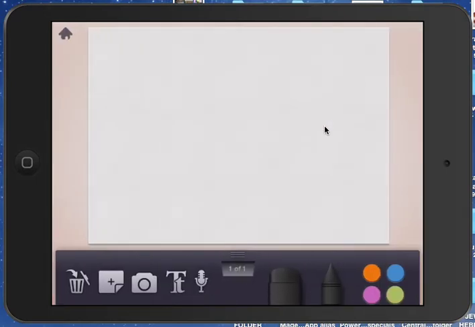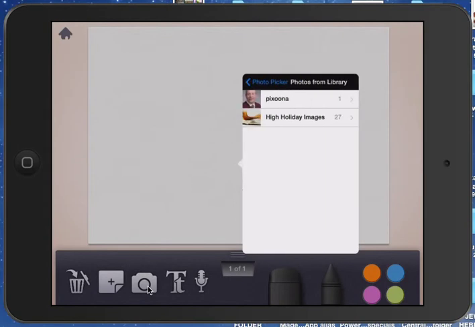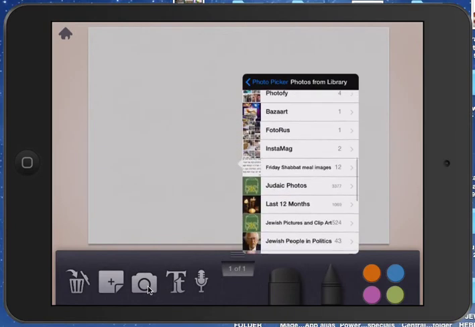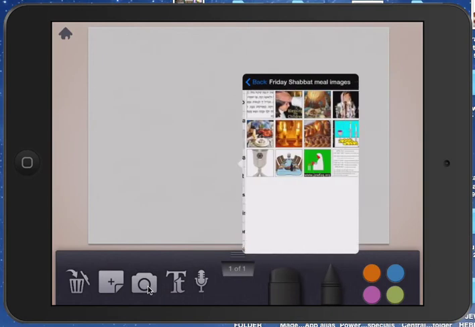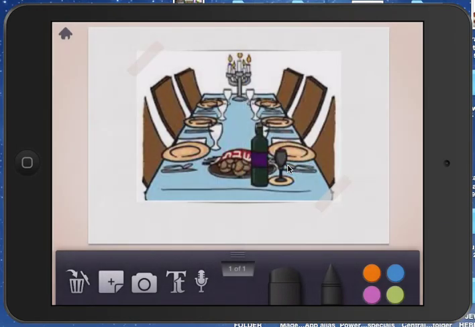Well, let's get that picture again by clicking over here on the camera, okay? So let's get an existing photo. I'll go back to the photo library. Sorry that that didn't work the first time. So let's find a Shabbat picture. Oh, here it is. And I think this was the one I wanted to share. So let's click on this one right over here. And then we have choices.